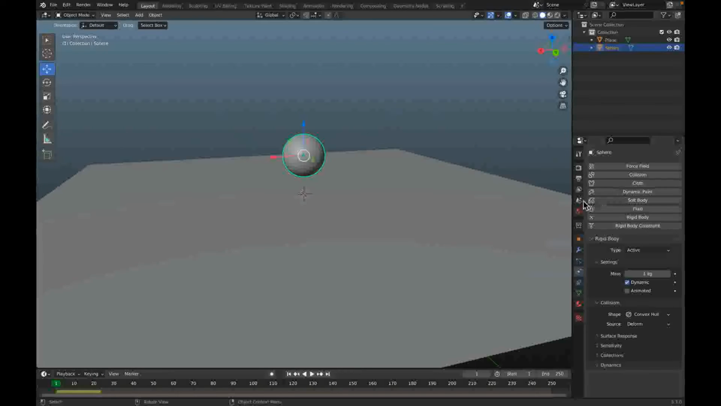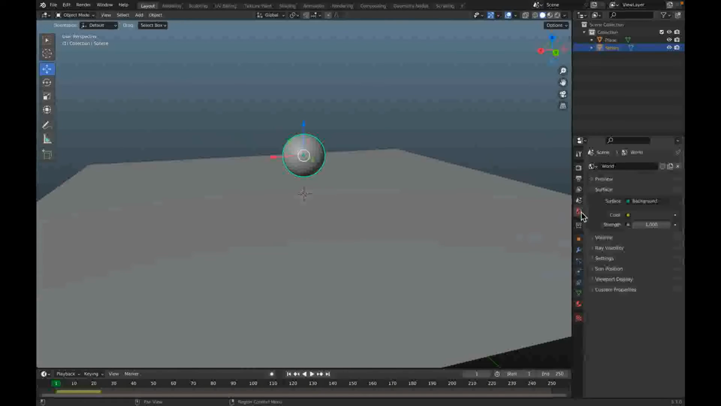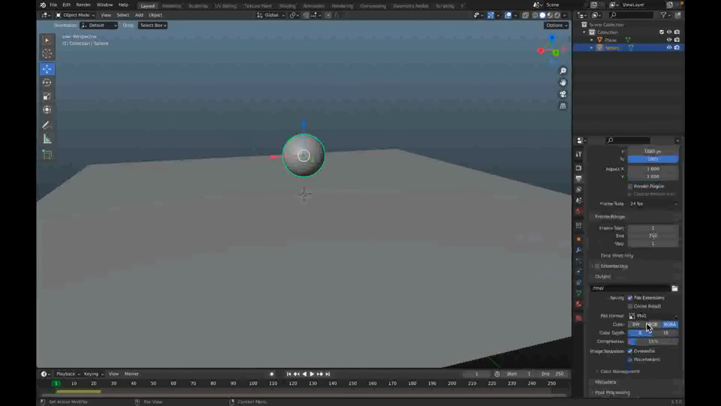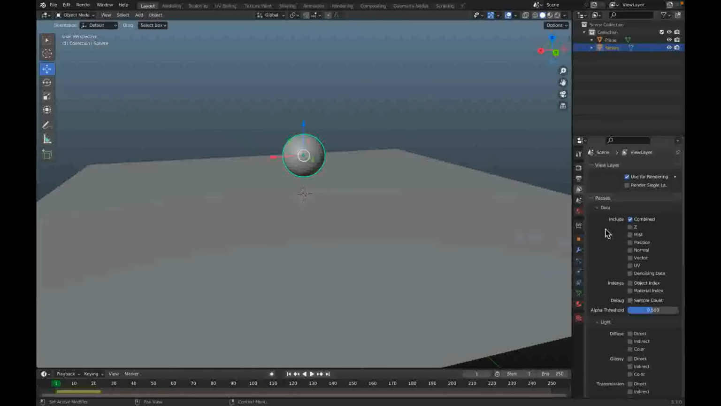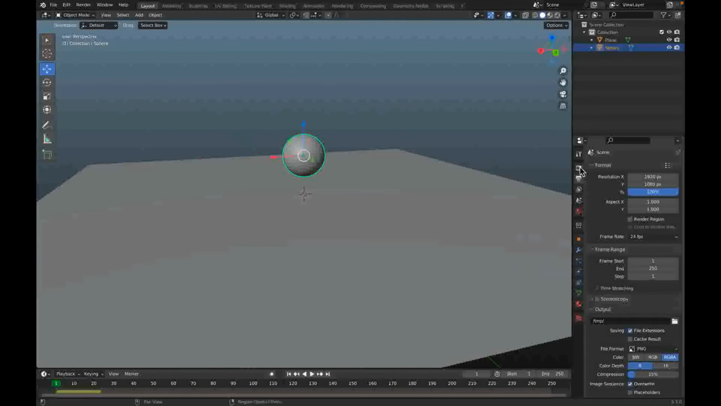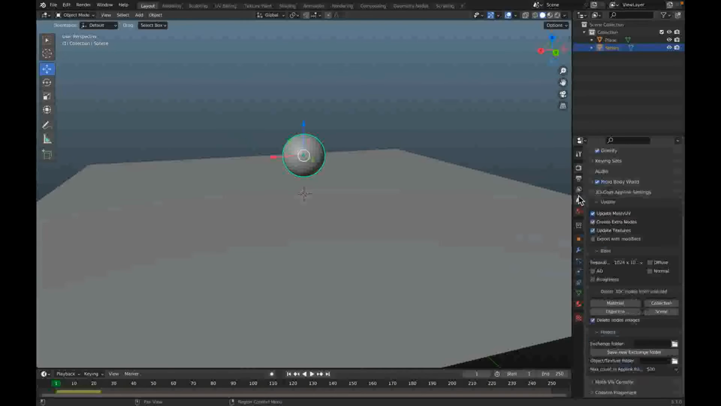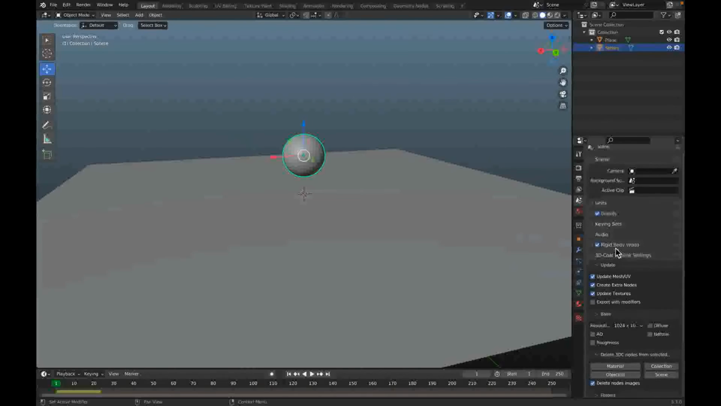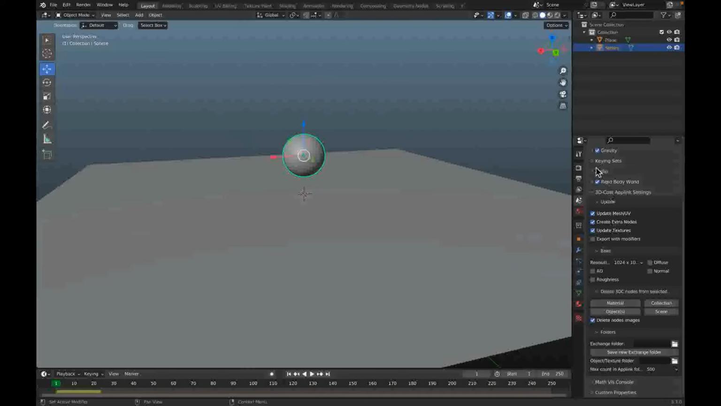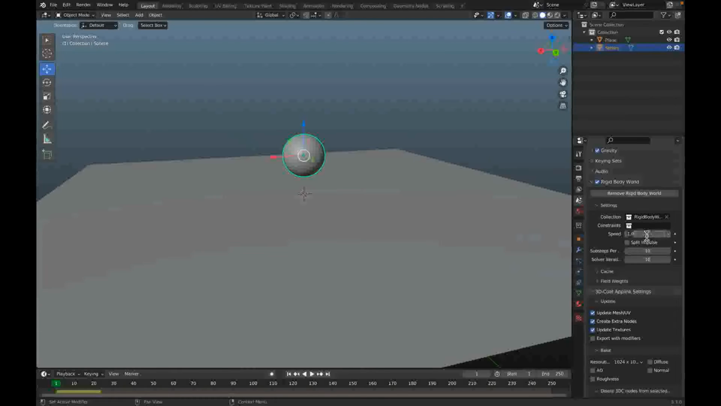But if you see that, it looks pretty slow. And if I go to, I forgot where it is, but it's like scene, and then once I find it, yeah, scene, I go down and then I go to rigid body world. I can speed this up, and it goes a lot faster.